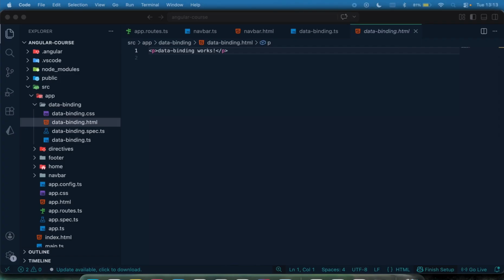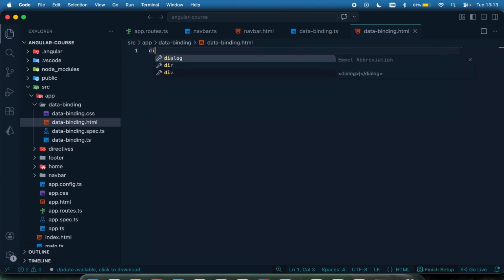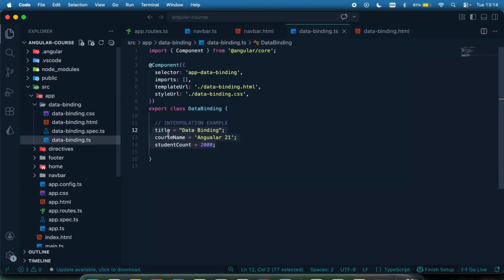I'm going to come to my HTML template right here and have my div, and then an h1, where I want to display the title, which is this one.